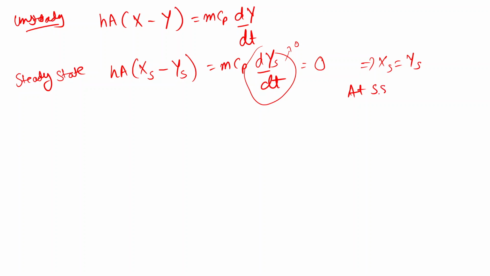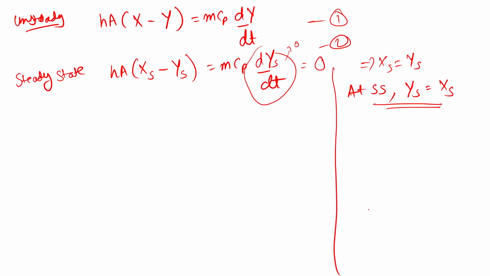That is, at steady state my output will be equal to the input variable, that is, whatever the actual temperature of the system is will be shown by my thermometer. Let's call this equation 1 and this equation 2. Now my main task in each of these process modeling equations is to find an equation of the form where output is some function of input.